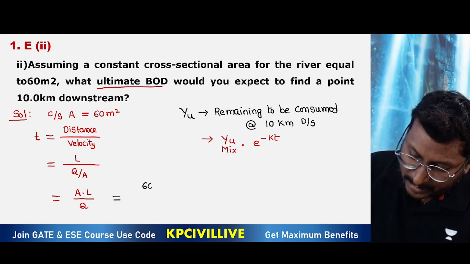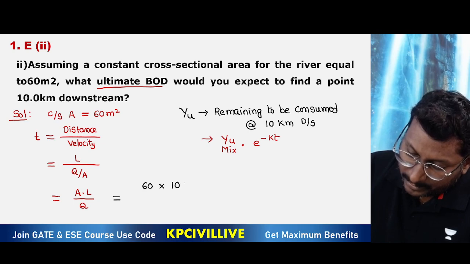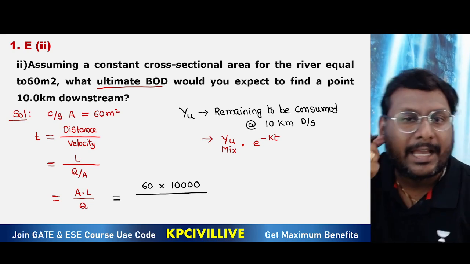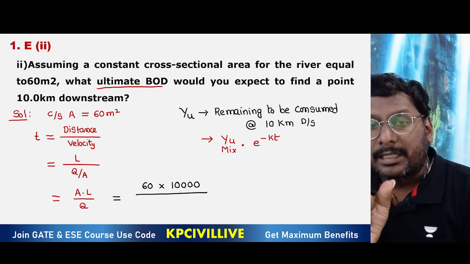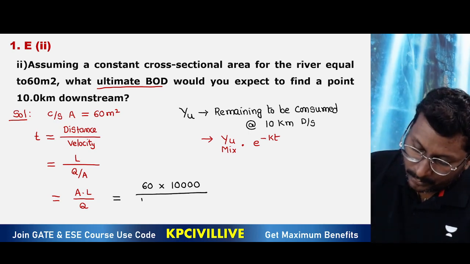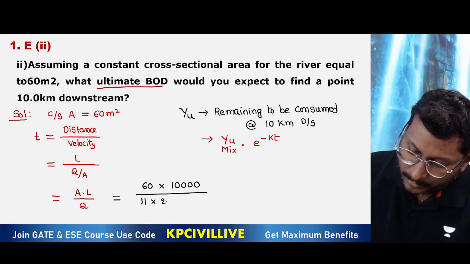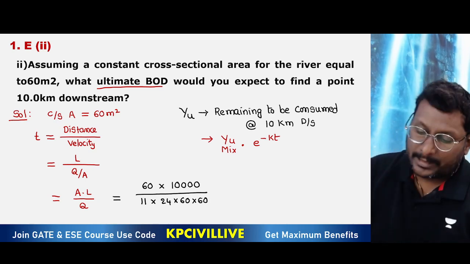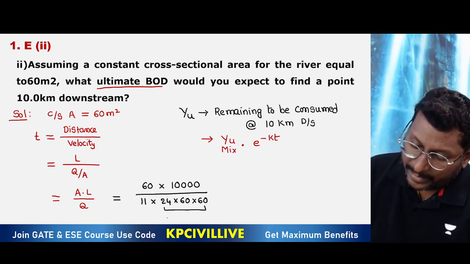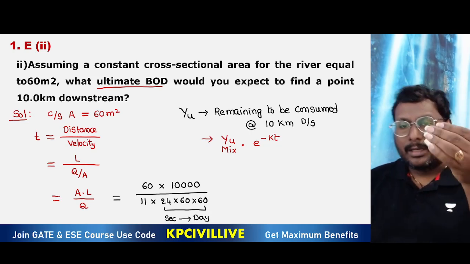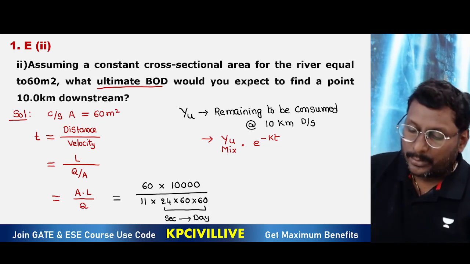Cross section area 60 meter square, length 10 kilometer, 10,000 meter. We need the discharge. What is the discharge? 10 meter cube per second for river, 1 meter cube per second for waste water. Total 11 into 24 into 60 into 60. This is to convert to days. Meter cube per second is given, so to convert seconds into days we multiply 11 into 24 into 60 into 60.